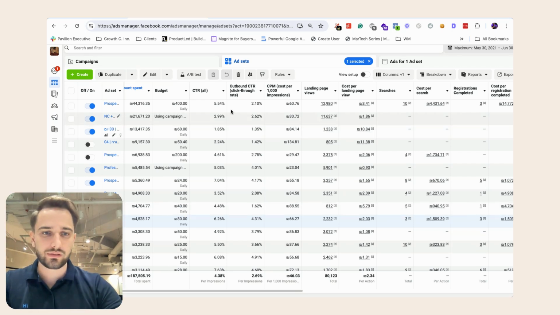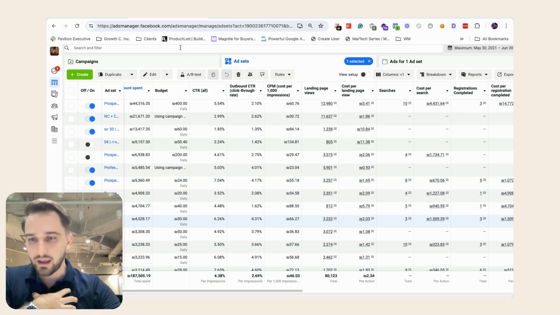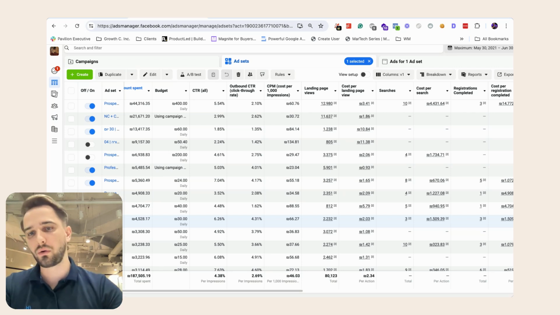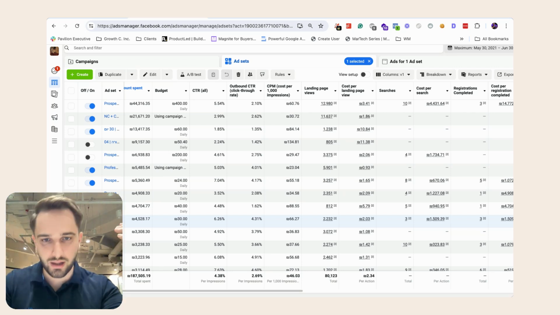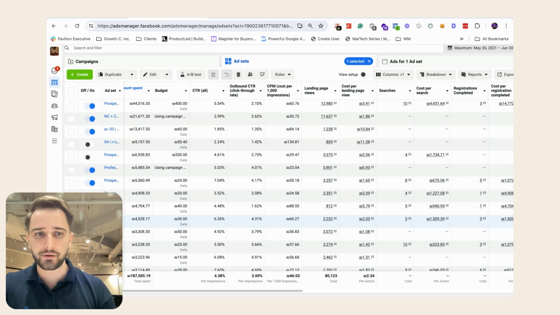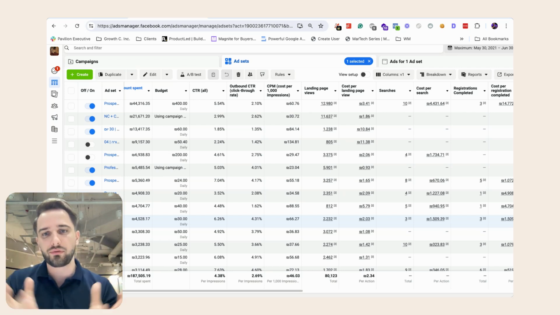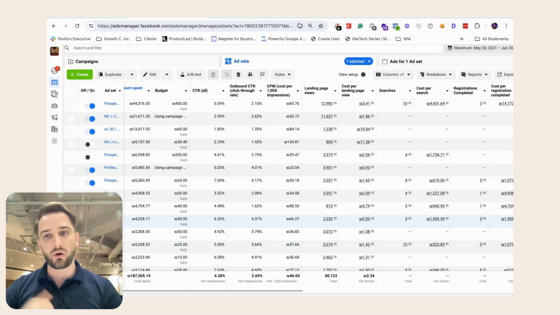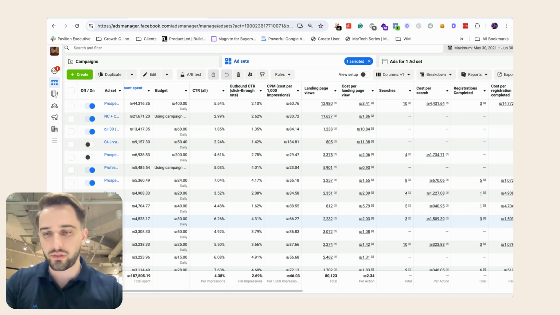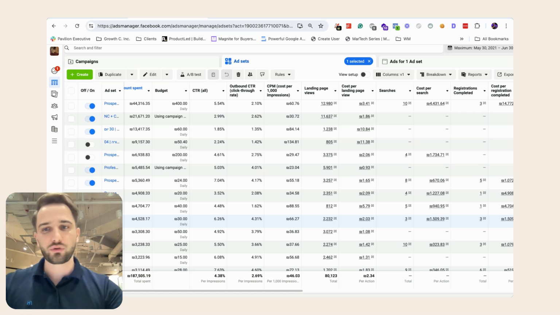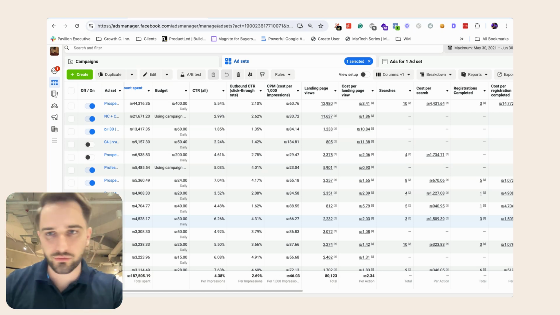Now, in today's demo, I want to show you what I am doing every single day and our customers are doing every single day using AdAmigo, which we like to call Ad Account Health Check. So there's a sequence of questions that we ask AdAmigo, and we get a general overview of performance data. We can actually share that with a client if we're an agency, or with our team if we're in a brand, and then also take action for the day to improve performance and keep the account lean and clean, and then move on to other things like creating new ads and so on and so forth.